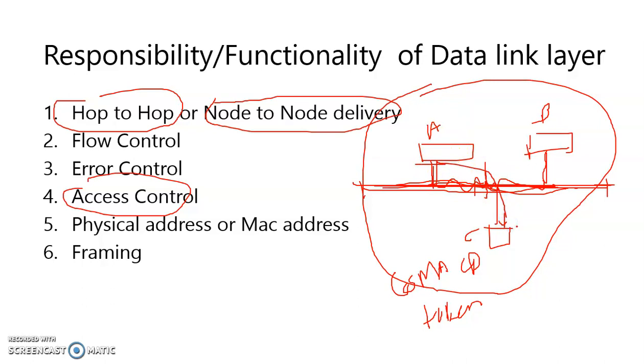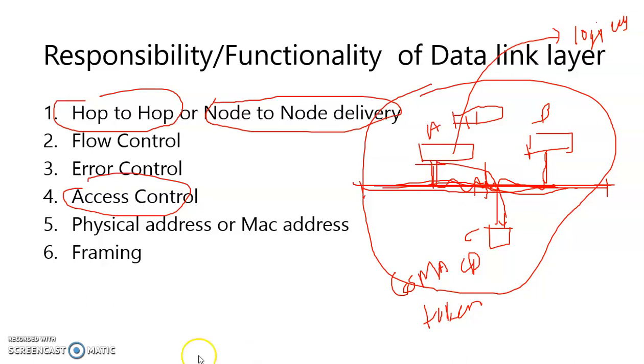That time it requires only the physical address of the source and the physical address of the destination. But suppose A wants to send some data outside of the network. That time you require a logical address. But within a network, to send data to host C, you require only the physical address or MAC address.